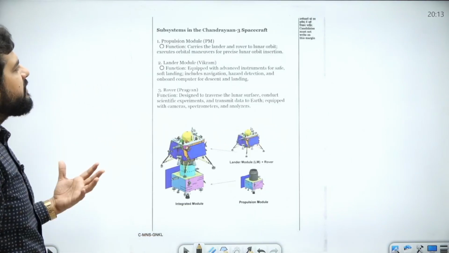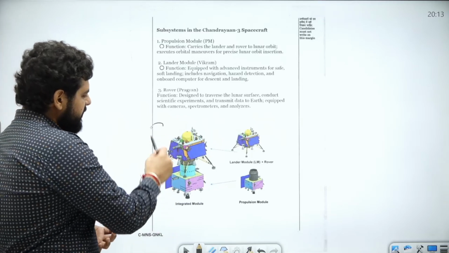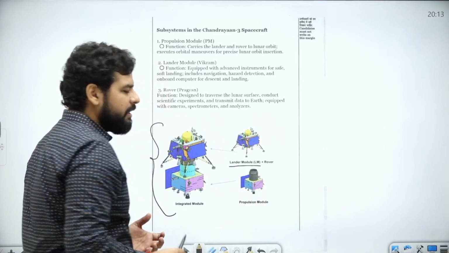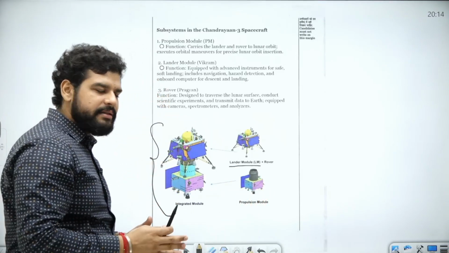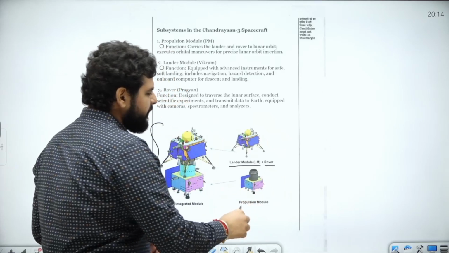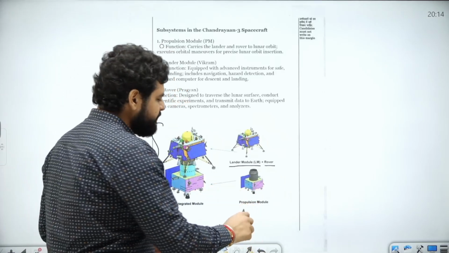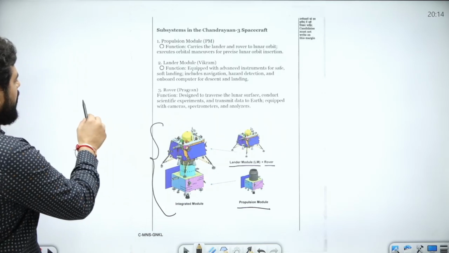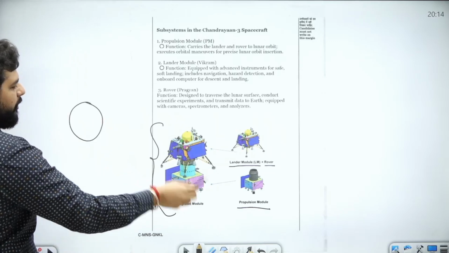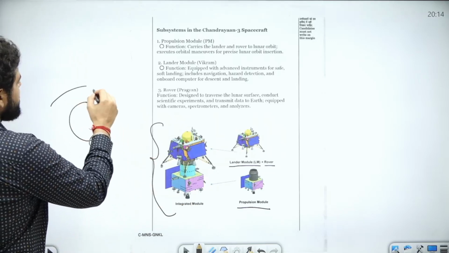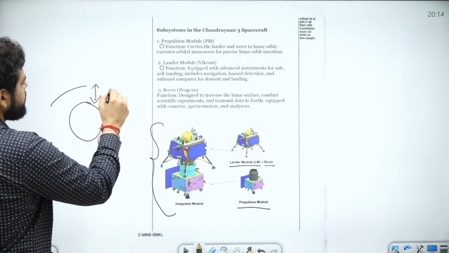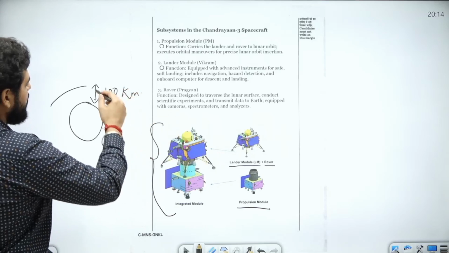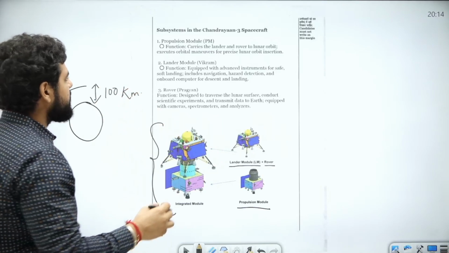Next thing is, what are the subsystems in the Chandrayaan 3 spacecraft? This is the integrated view, right? It has a lander module, that means this will land on the moon. Inside the lander is the rover, which will go out and do the research. The propulsion module will take these two to the lunar orbit. Let's say this is the moon. So the propulsion module will take it to a distance of 100 kilometers above the lunar surface, and then lander module and rover will go down and land on the surface, right?